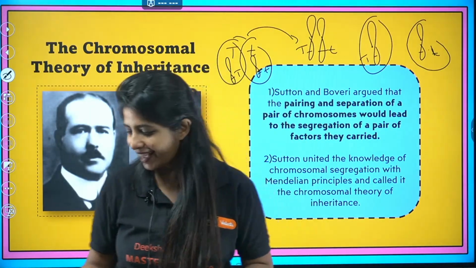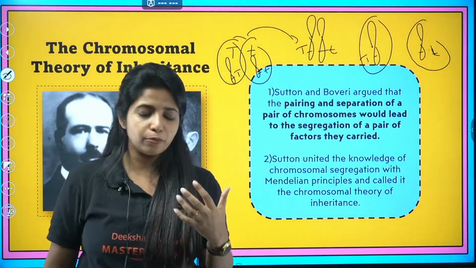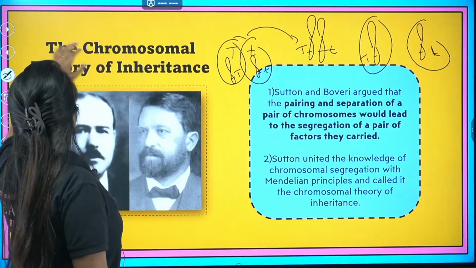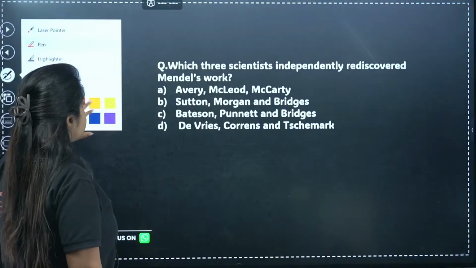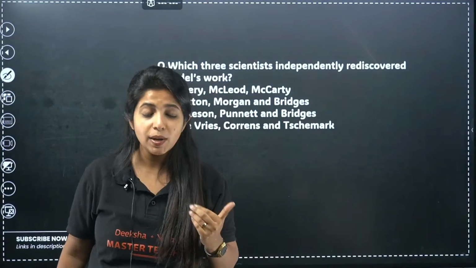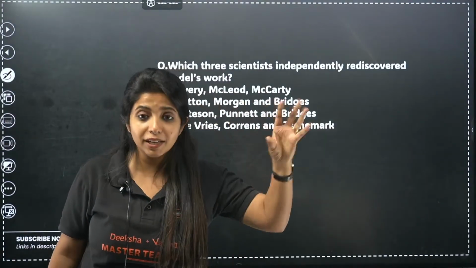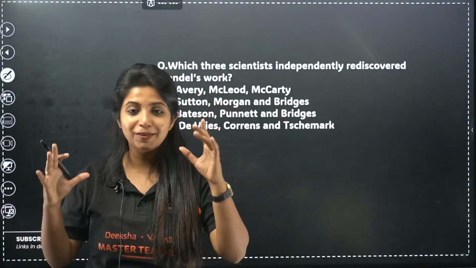Thanks. Okay. So basically, everyone wants a proof. Whenever you say something, you need proof. So for the chromosomal theory of inheritance also, there was a proof that was needed. And that is the proof that we're going to talk about right now. It was done by some other person. We're going to see him. We're going to hear about him. It's a very important part. Do not miss it out.